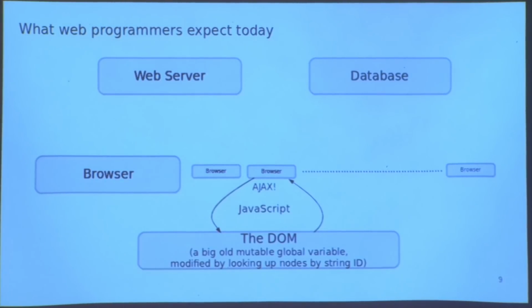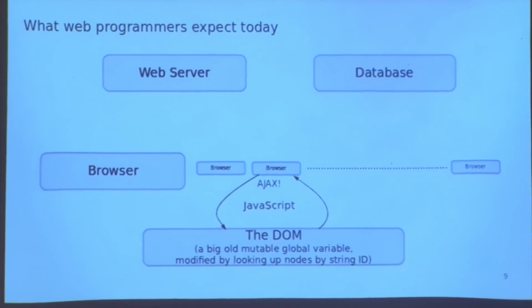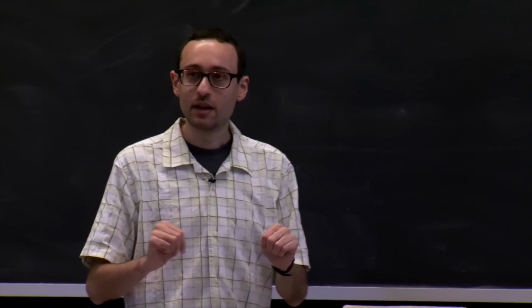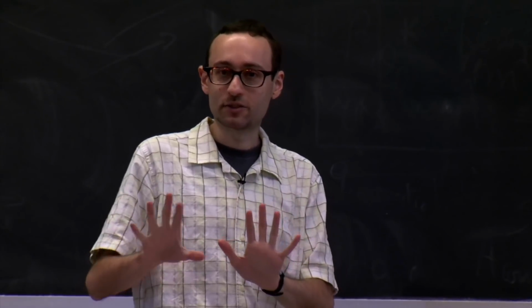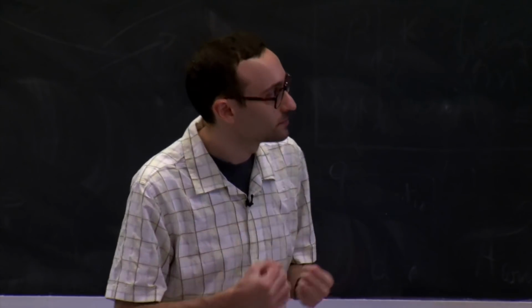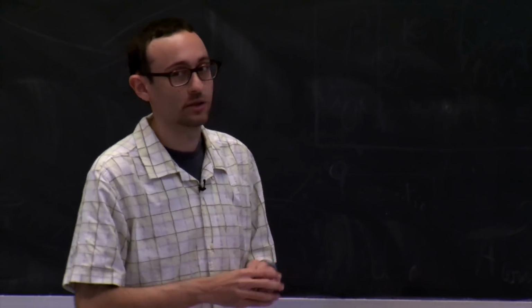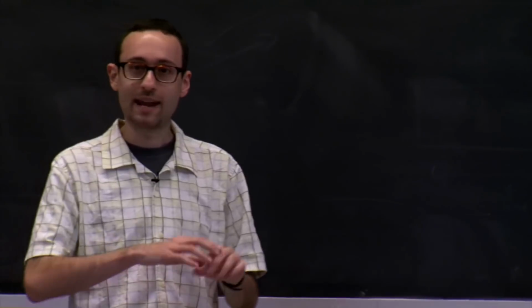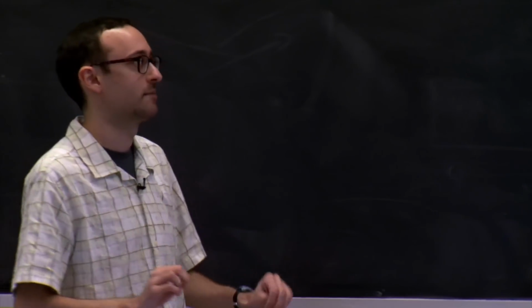And the way this works is that this JavaScript code can read the responses that the server has given to those different AJAX calls, and then it can modify the page that's displayed basically by mutating a global variable that stands for the page. And any part of the program can have arbitrary effects on this global variable that is the page. And often parts of the page are looked up by string IDs that are annotated on nodes of the tree that's describing the document.